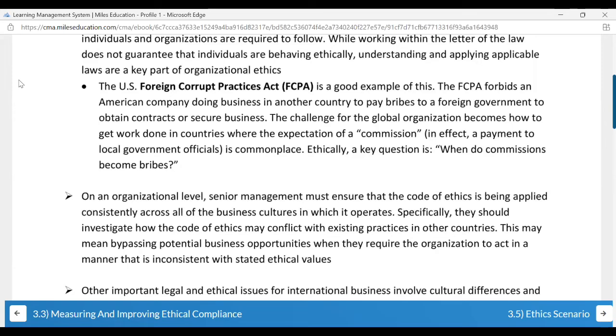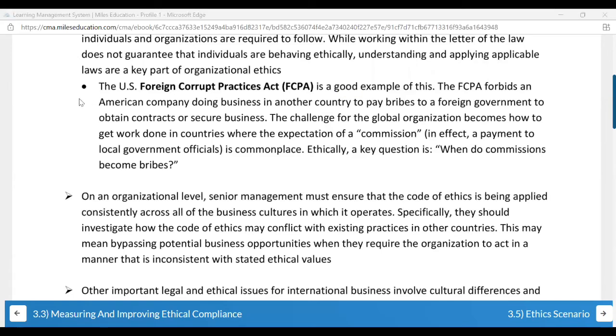And one should also know the difference between commission and bribe. So let's say the general commission taken for a particular project is 10%, and if the person is demanding 15 or even 11%, you should know that only 10% is the real commission and that 1% is a bribe. So you should not pay that 1%. There's a thin line between things and it is up to the management to decide.